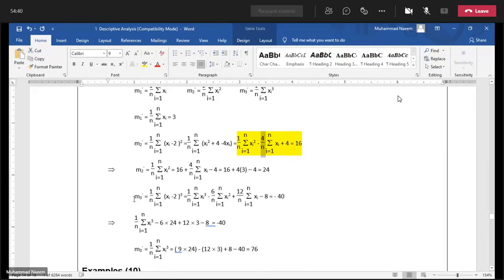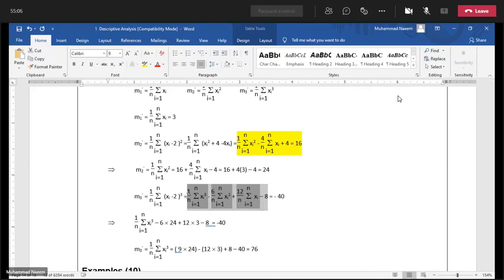Similarly, the third moment about the value 2 is given, which is equal to minus 40. This is given. But here just expand this cube and apply the sigma to all the 4 terms and dividing by n. We have this expression.